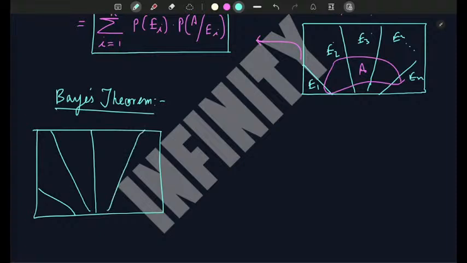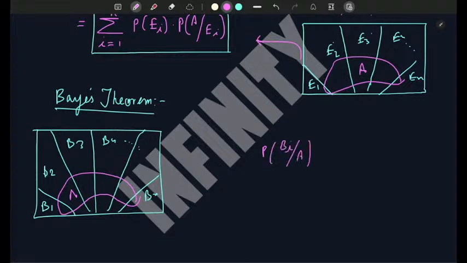Suppose this is B1, B2, B3, B4, so on up to Bn, and this is our A. So Bayes theorem says that probability of Bi such that A has occurred is equal to probability Bi into probability A such that Bi has occurred divided by P(A).